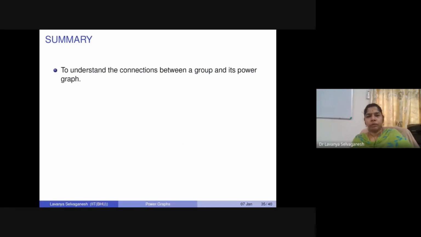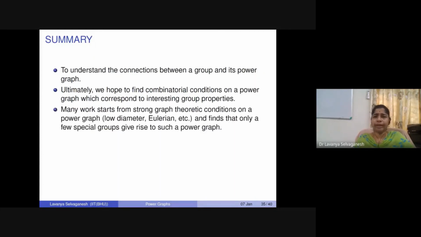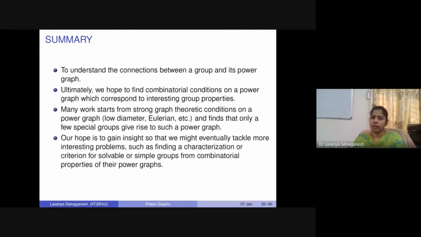So to conclude, what we wanted to do was understand the connection between a group and its power graph. Ultimately, we hope to find some combinatorial conditions on the power graph which correspond to interesting group properties and vice versa. Many works start from strong graph theoretic conditions and then find special groups which satisfy those conditions. So that's what we have tried to see so far.